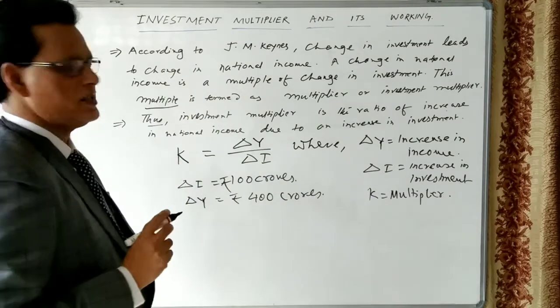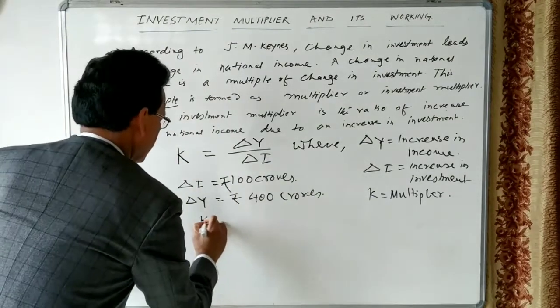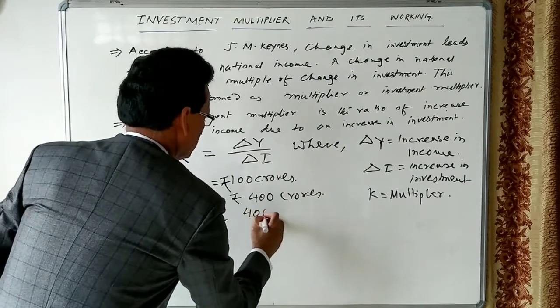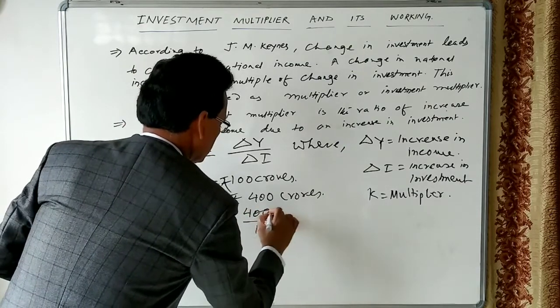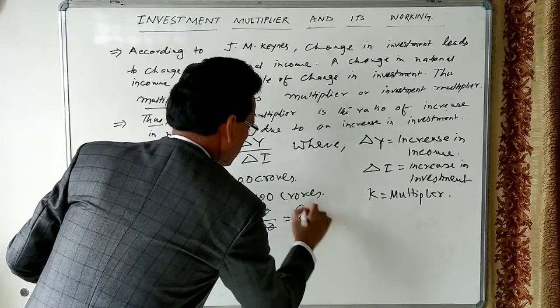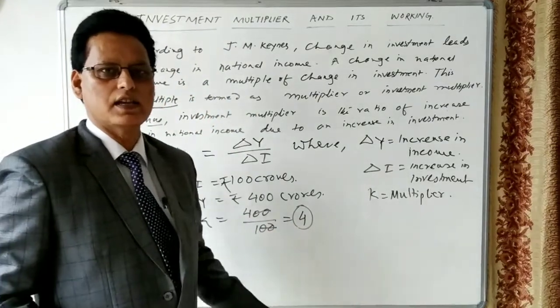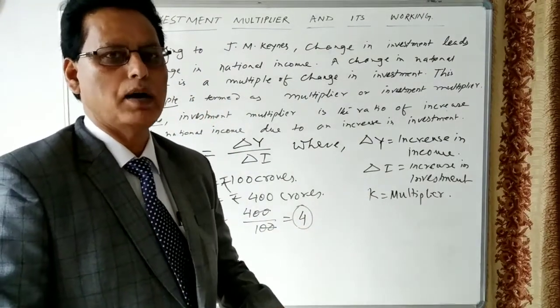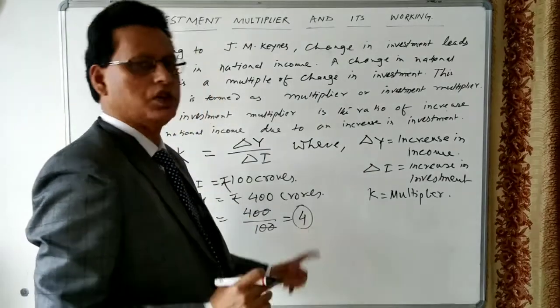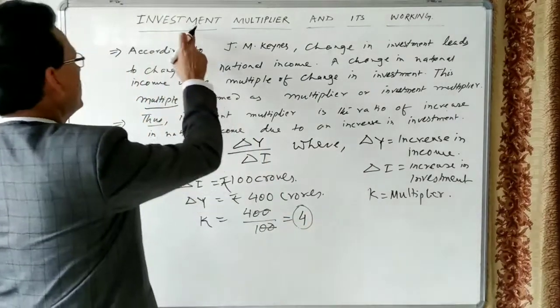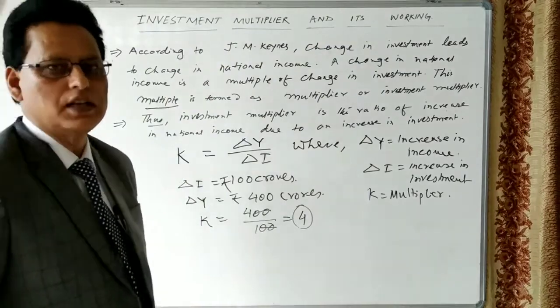Let us see how much the multiplier is. K is equal to 400 crores divided by 100 crores, so this is 4. This 4 is known as the multiplier. It means income increases by 4 times. This 4 times is known as the investment multiplier.